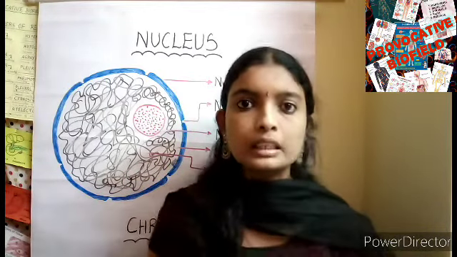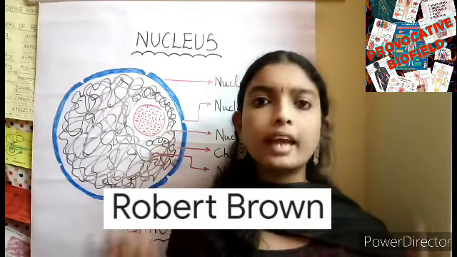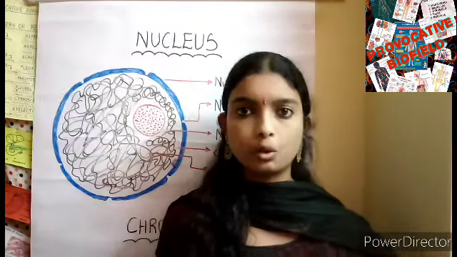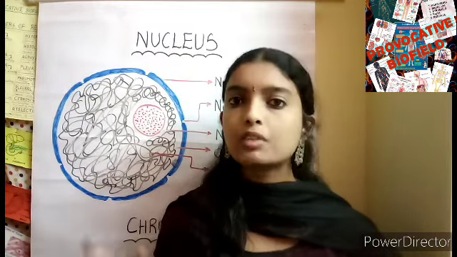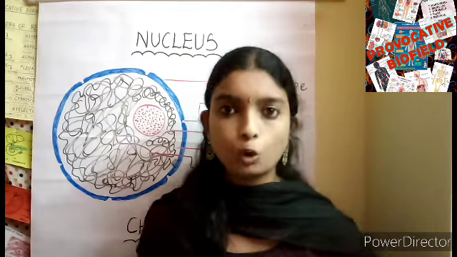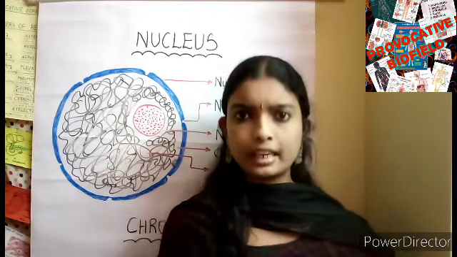Now this nucleus was discovered by Robert Brown in the year 1831. He found it in the root cells of an orchid. Robert Brown discovered the nucleus in the root cells of an orchid. This nucleus is present in all eukaryotic organisms.